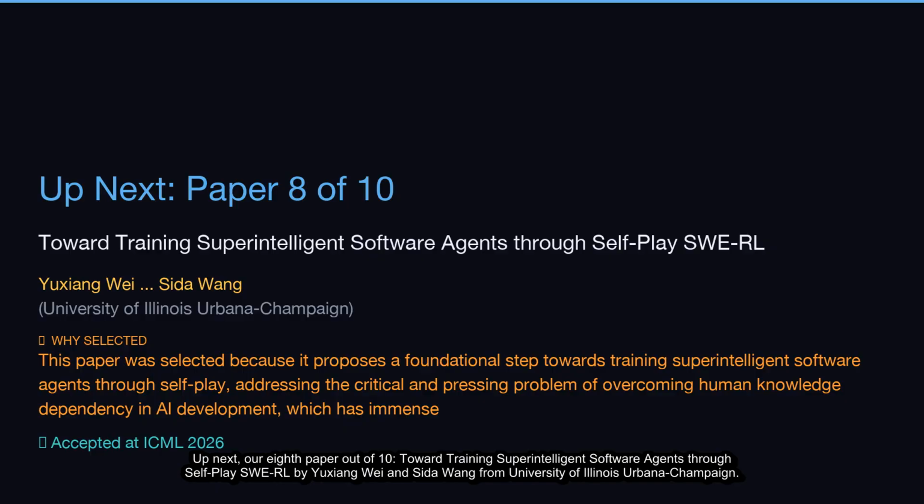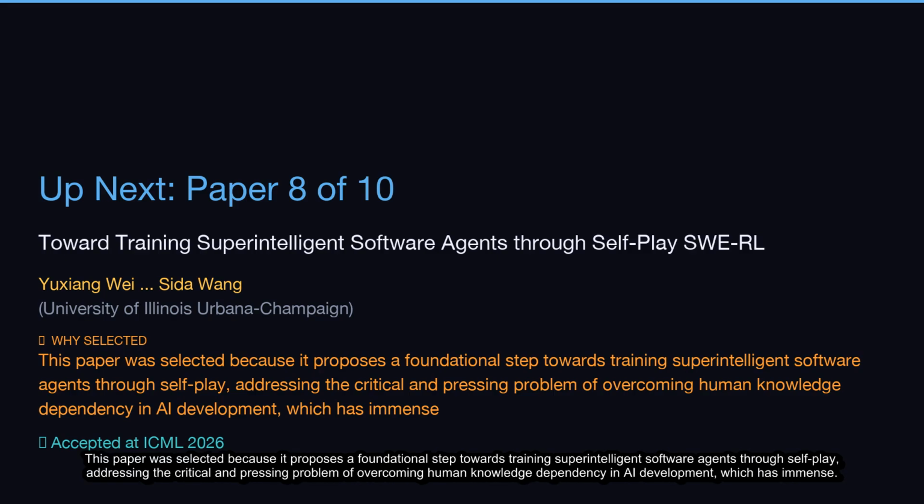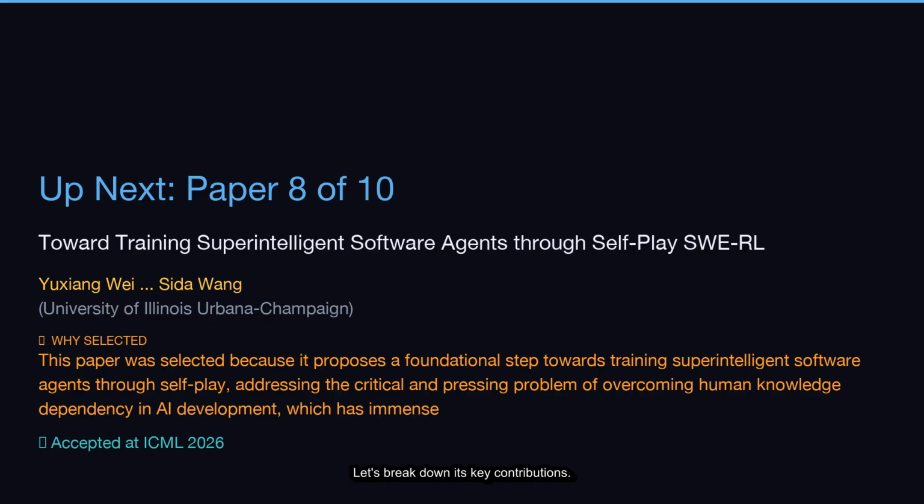Up next, our 8th paper out of 10, Toward Training Superintelligent Software Agents Through Self-Play SWE-RL by Yuxiang Wei and Sida Wang from University of Illinois Urbana-Champaign. This paper was selected because it proposes a foundational step towards training superintelligent software agents through self-play, addressing the critical and pressing problem of overcoming human knowledge dependency in AI development, which has immense. Let's break down its key contributions.